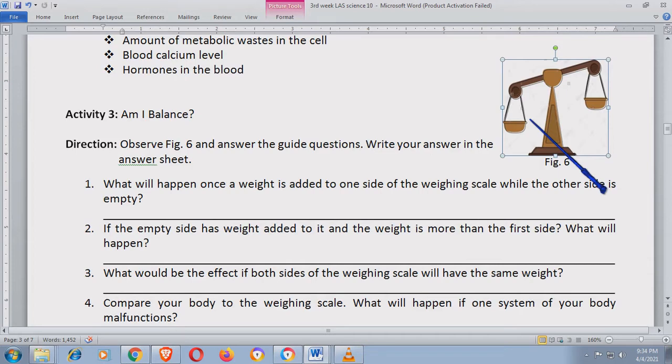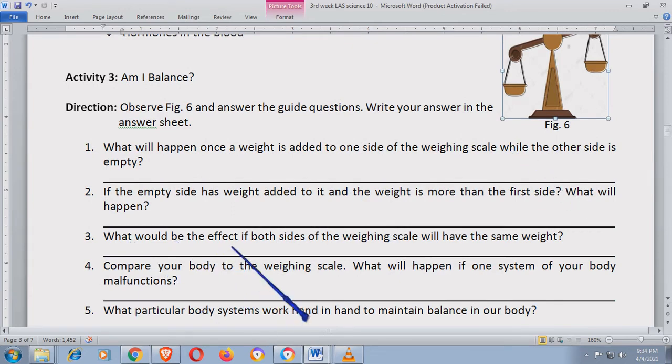Kaya niya itong sagutin. If the empty side has weight added to it and the weight is more than the first side, what will happen? Okay? What would be the effect if both sides of the weighing scale will have the same weight? Ano kaya yun? Kung parehas sila ng bigat, anong mangyayari?